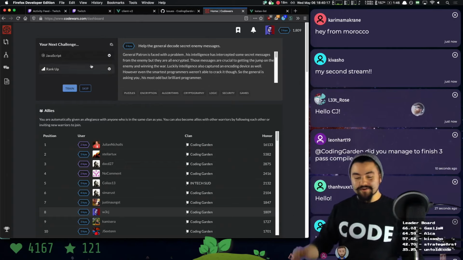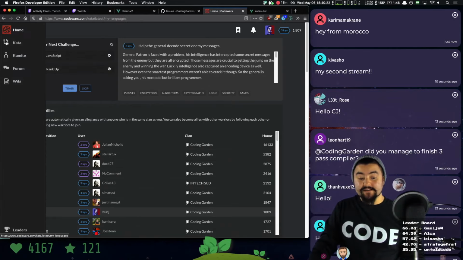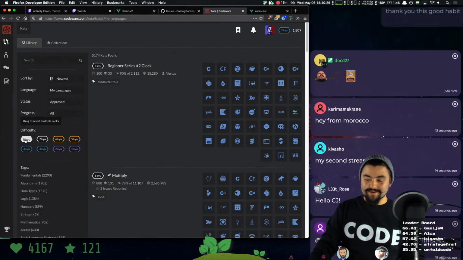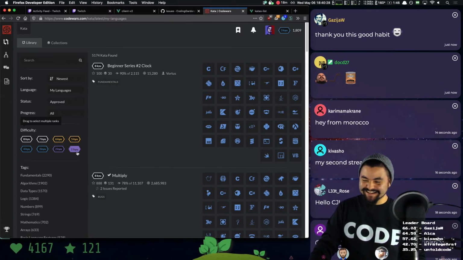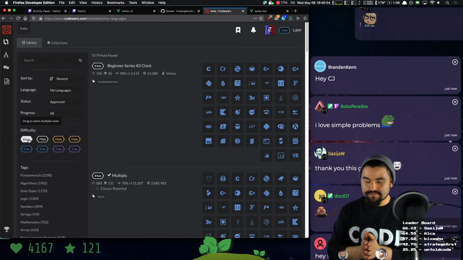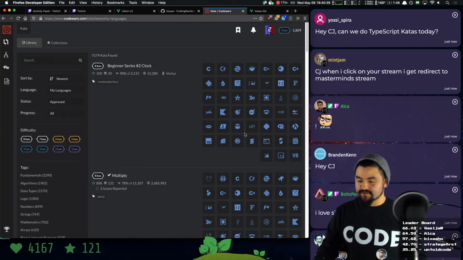So you can go to codewars.com, do !codewars in the chat to get a link to see all of the different kinds of problems. And they range in difficulty all the way from 8 kyu down to 1 kyu. 8 kyu is the easiest, and so we're going to stick in the 7 kyu area today, and we're going to try to explain as much as possible. I want you to ask as many questions as possible. We're going to learn us some JavaScript today.